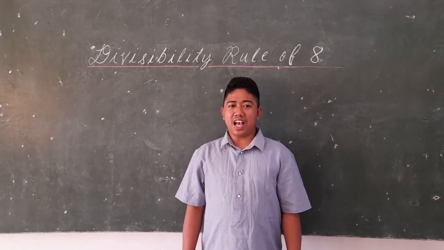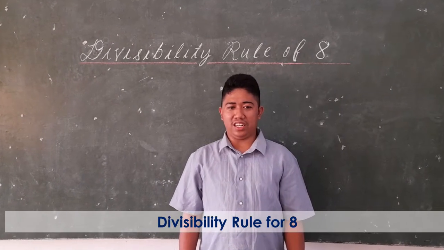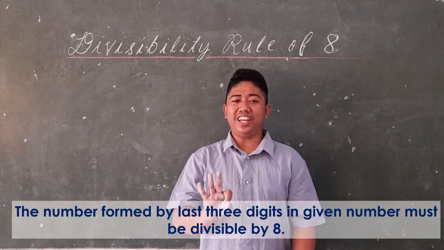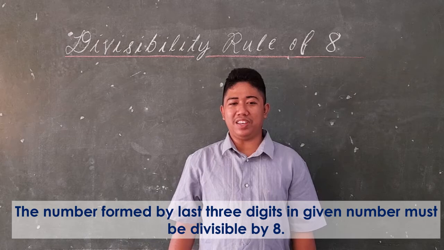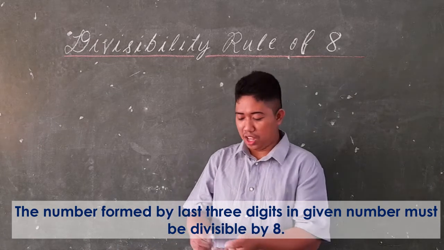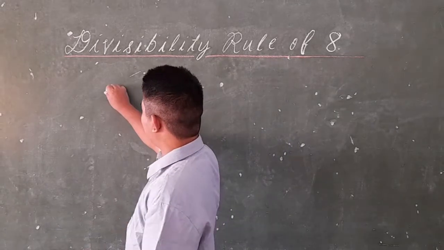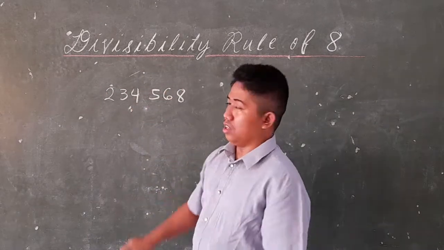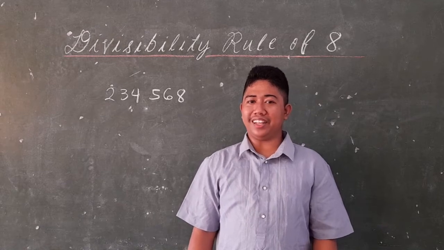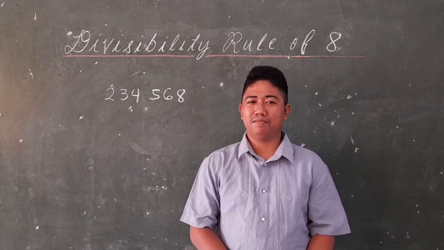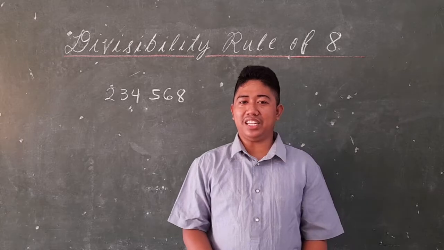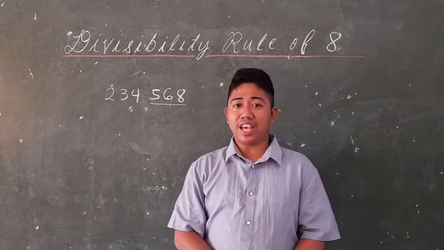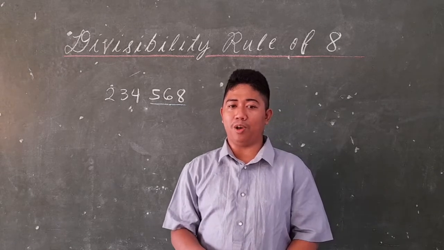Students, let us discuss the divisibility rule for 8. Divisibility rule for 8: a number formed by the last 3 digits in a given number must be divisible by 8. For example, 234,568. So, what are the last 3 digits in the given number? So the last 3 digits are 5, 6, and 8. So that is 568. So we need to test that the last 3 digits are divisible by 8.